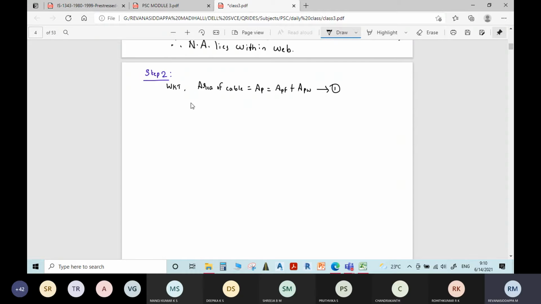Where AP is the total area of pre-stressing steel, equal to the area of pre-stressing steel at flange plus the area of pre-stressing steel at web.